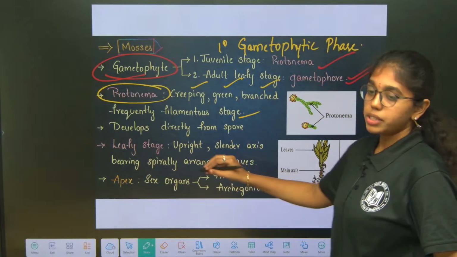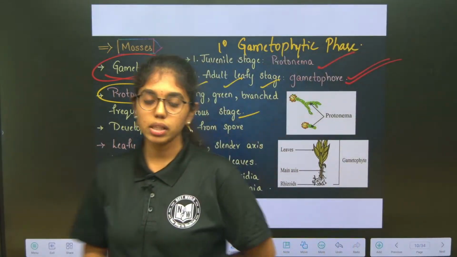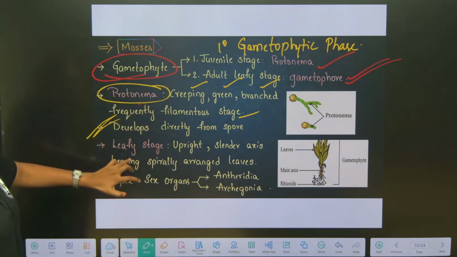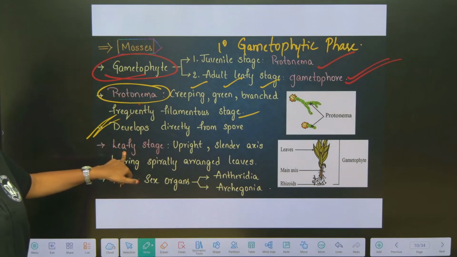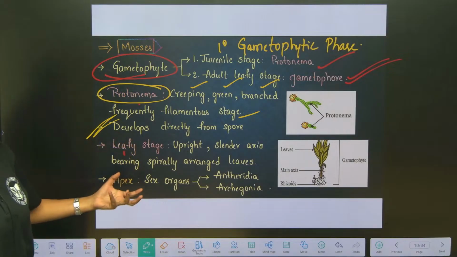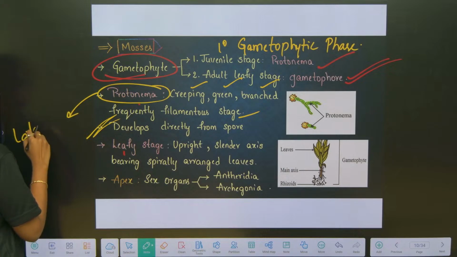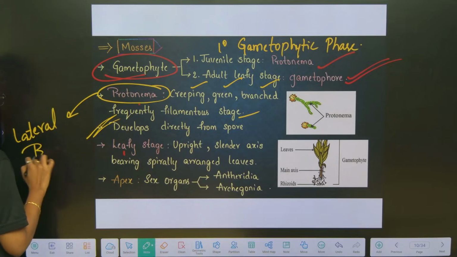And this develops directly from what? Spores. And protonema will mature to the leafy gametophyte stage by lateral budding.